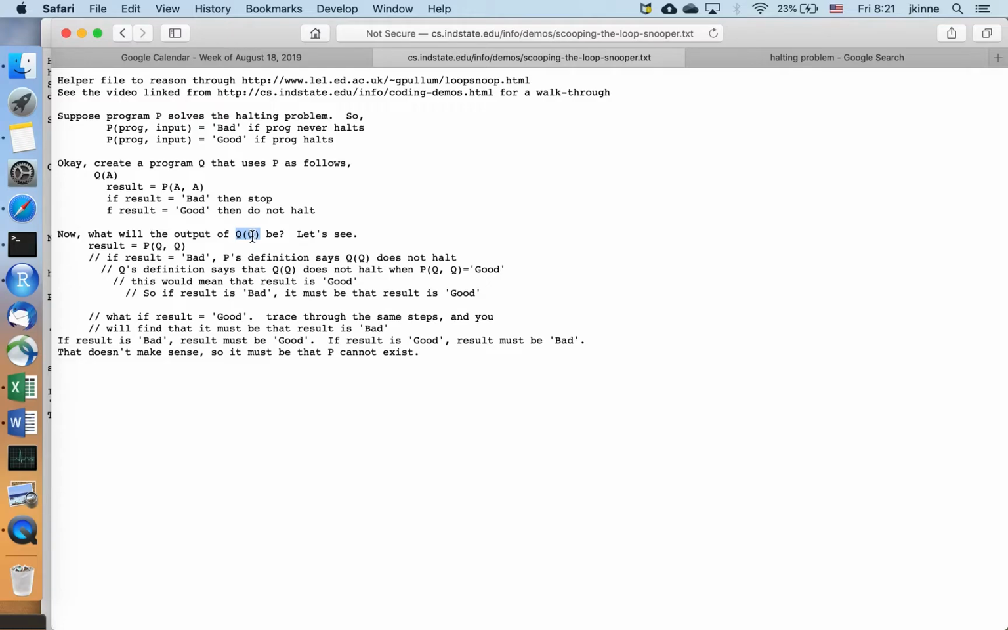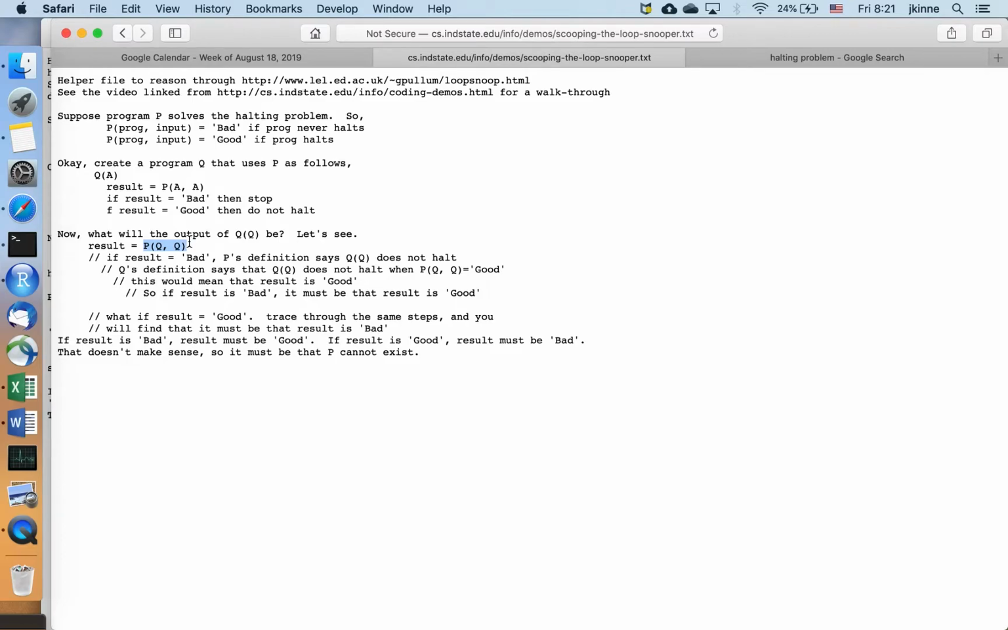All right, so what we want to do is just take the definition of Q here and plug in Q to see what happens. The first line of code in Q is we want to ask the P program whether Q of Q halts. So we're inside of Q, and then we're going to ask if Q of Q halts. P is going to give some answer. It's going to be bad or it's going to be good. So this result here is either bad or good, and so then we can see what happens. So what if P of Q said bad?